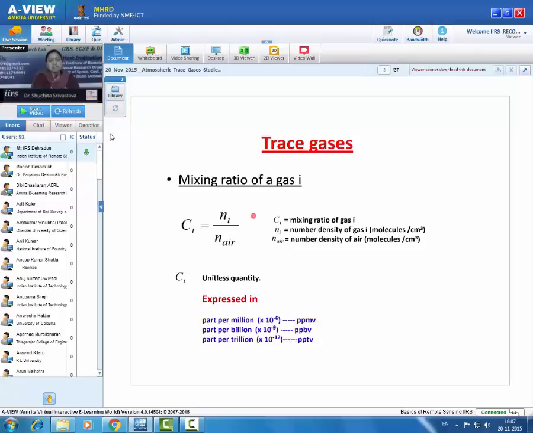As you can see, it is a unitless quantity. This quantity is expressed in terms of part per million, part per billion or part per trillion. It depends on the amount of gas present. Suppose we are talking about ozone and this ratio for ozone is equal to 0.3 into 10 to the power minus 9. In that case, it will be said that this gas is present in the amount of 0.3 ppb.